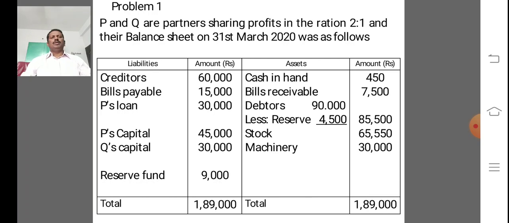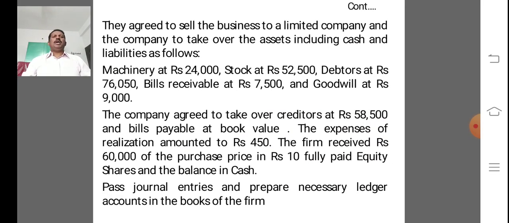Next, they agreed to sell the business to a limited company, and the company is to take over the assets including cash and liabilities as follows: machinery at rupees 24,000, stock at rupees 52,500, debtors at rupees 7,650, bills receivable at rupees 7,500, and goodwill at rupees 9,000.